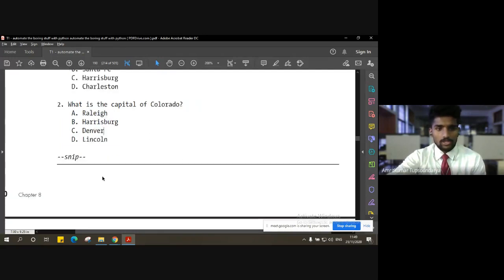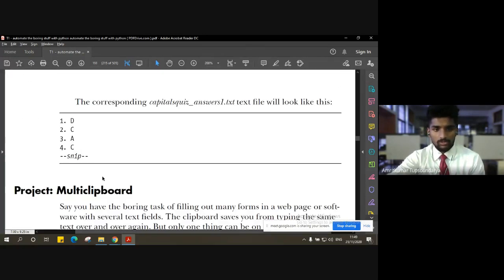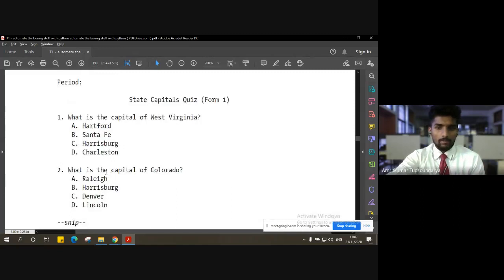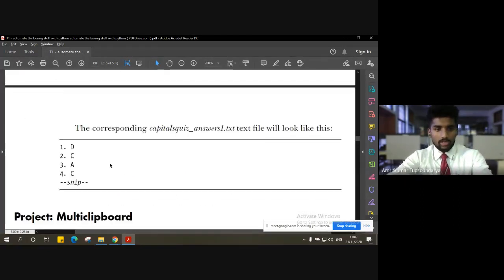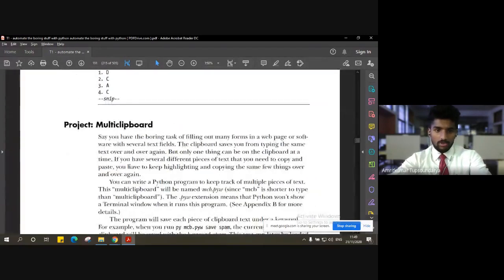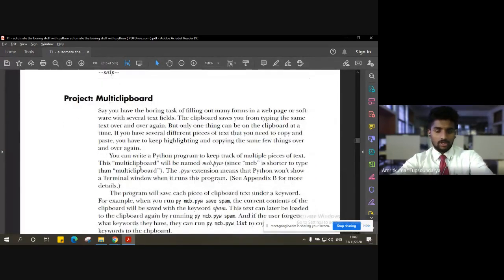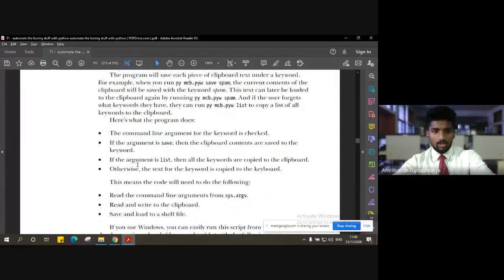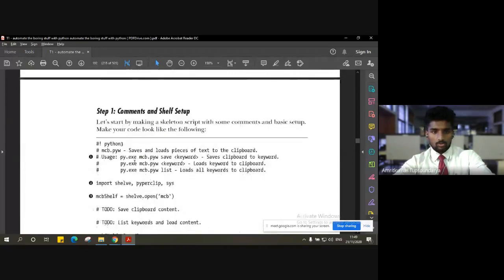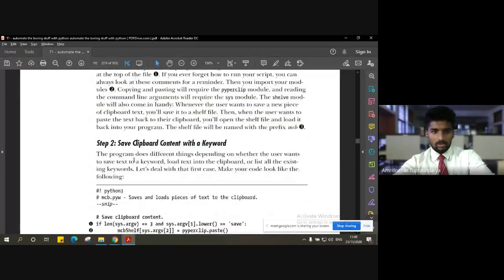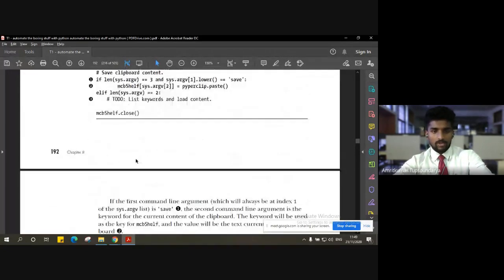So this is the simple assignment that you have to do. This is a very easy program that you can do, right? And side by side also practice this multi clipboard which we have already seen, right? We have seen an example of a clipboard. How do we copy the content in the clipboard? But how can we make use of this multiple clipboard? Go through these codes once again, right? So that will give you an idea how to do it.